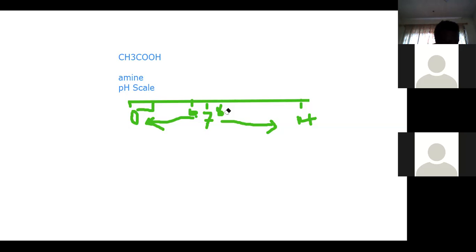When it is orange, then you know that your range is 5. That means we are talking about the acidity. It's 5. When it is yellow, then you know it's 6. When it is green, then you know it's 7. Now, when there's no color change, then definitely it will be neutral.